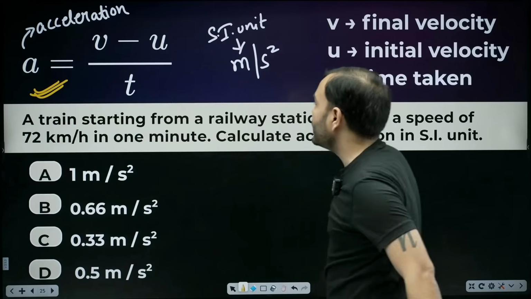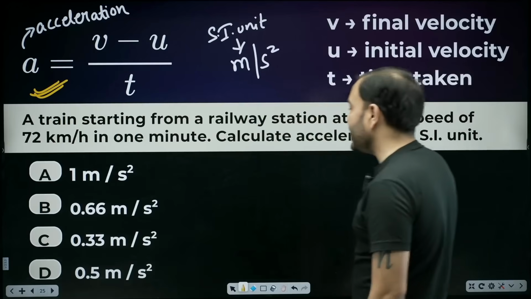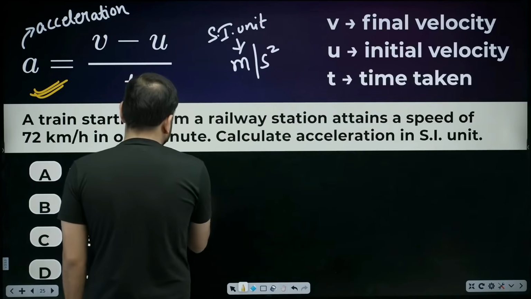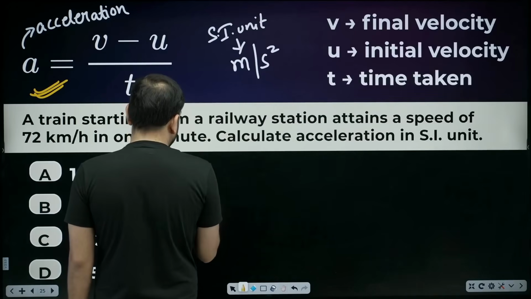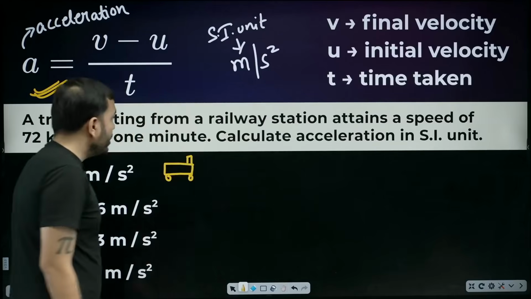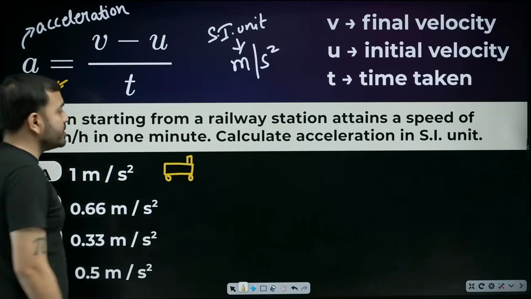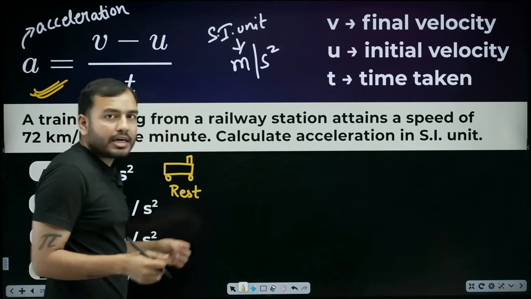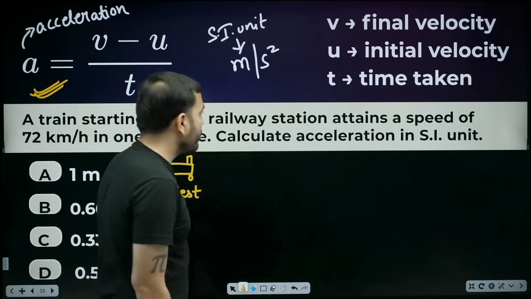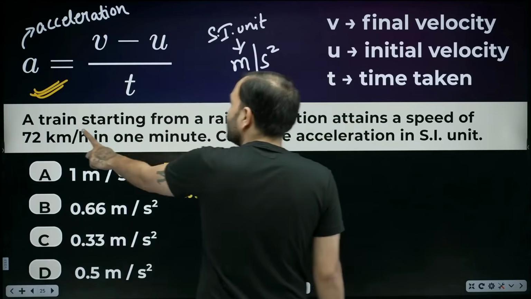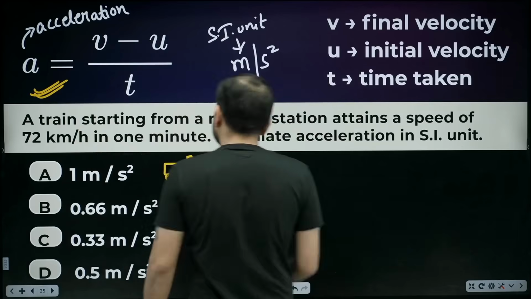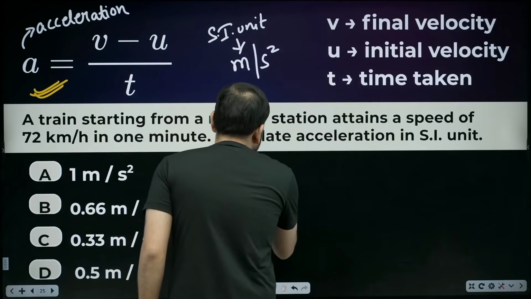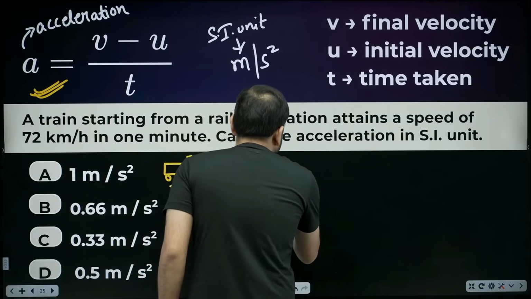A train starting from a railway station. So, beta, there is a train. Have you ever sat in a train? A train starting from a railway station. That means, beta, in the beginning, the train is at rest. It is standing at the station. Now, let's go. It attains a speed of 72 km per hour in 1 minute. How does the train move, beta? It moves in a straight path. So here there is no problem of direction.